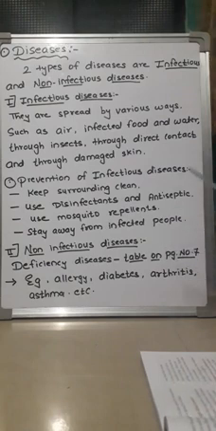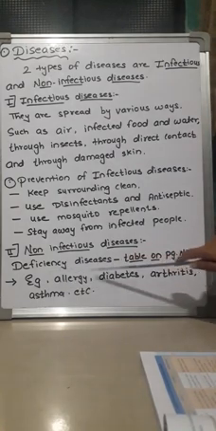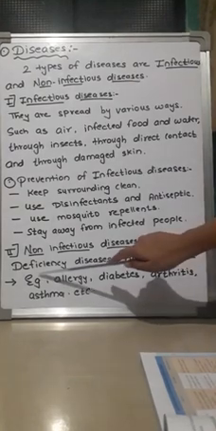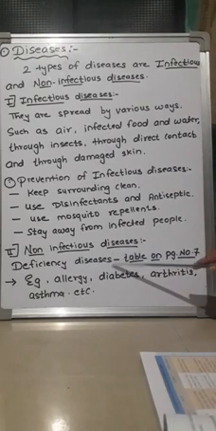Now the next is non-infectious disease. These are non-communicable. They will not transfer from one person to another. If someone with a non-infectious disease is sitting just beside you, you will not get that disease. Such diseases are called non-infectious diseases. Such diseases are mostly deficiency diseases. Now what is meant by deficiency? Deficiency means lack of nutrients. If a person has less amount of nutrients in the body, it is called a deficiency disease.